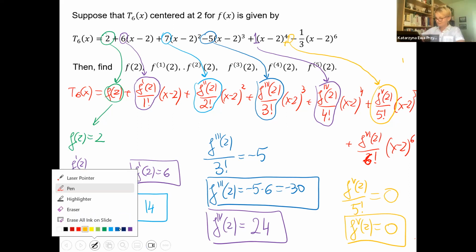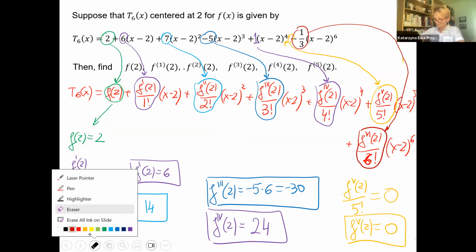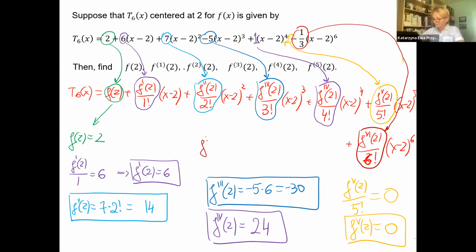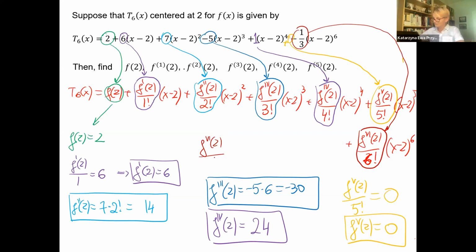This is the sixth derivative and the coefficient is -1/3. Sixth derivative at 2 over 6 factorial is -1/3. Then sixth derivative at 2 will be, what is 6 factorial? We can actually write 6 factorial over 3.